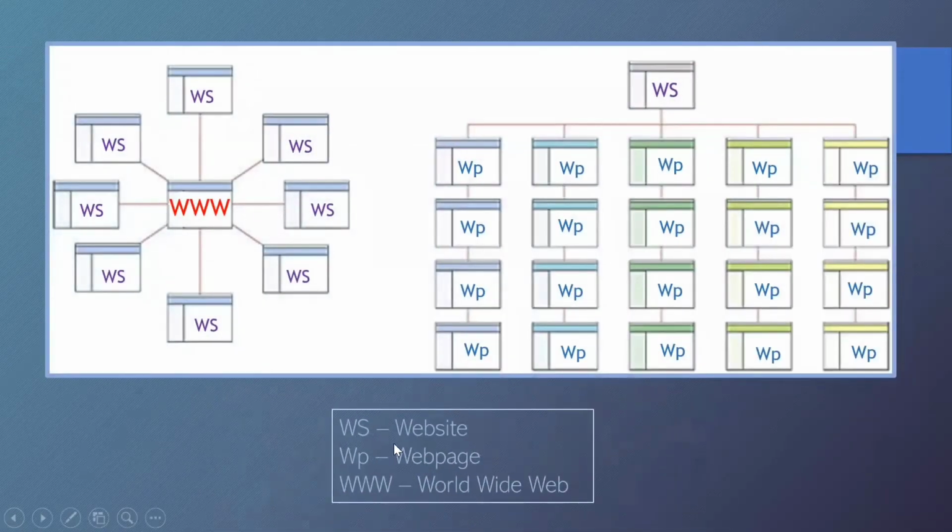So this here is a website, WS for website, WP for web page, and www for World Wide Web. And this is a collection of web pages. All these web pages are connected by hyperlinks. Can you see that? The links that you can click on one web page take you to another web page, like that. And all of these are connected together to form one single website. A collection of such websites gives us the World Wide Web, or simply called the web. It's a network of websites that are connected by the hyperlinks. Can you see the hyperlinks here?